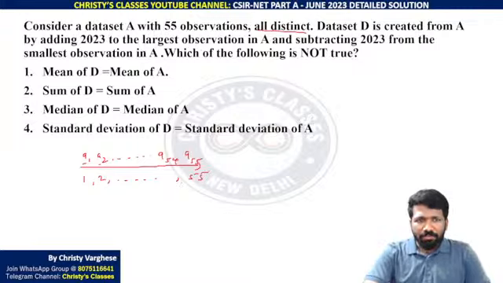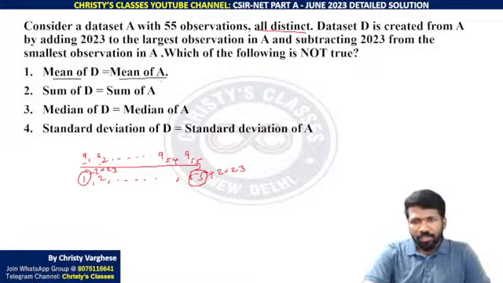Dataset D is created from A by adding 2023 to the largest observation. So to 55 we added 2023, and subtracting 2023 from the smallest observation. That means from 1 we subtracted 2023. Which of the following is not true? Which of the following is not true? Mean of D and mean of A is the same.